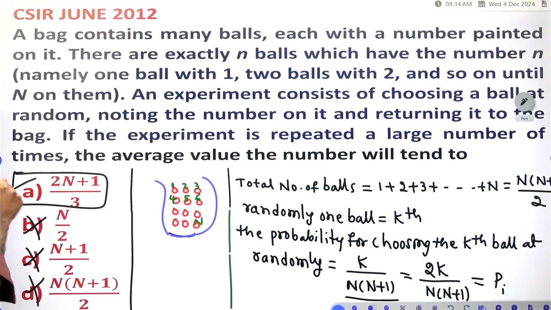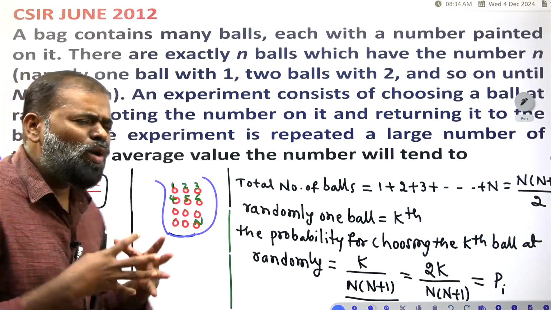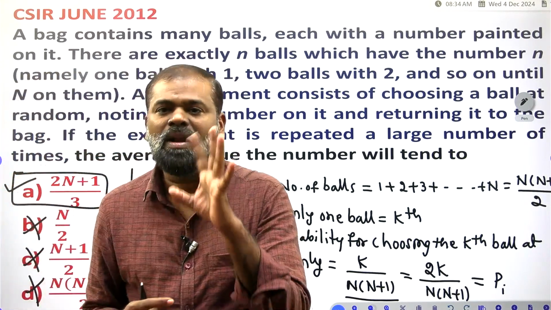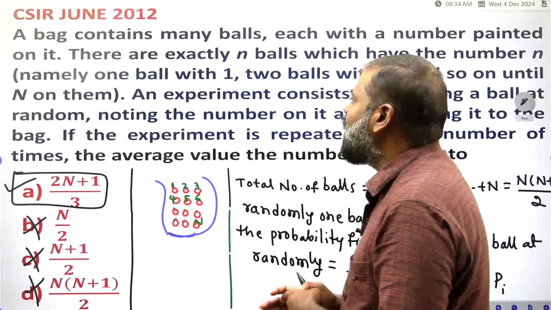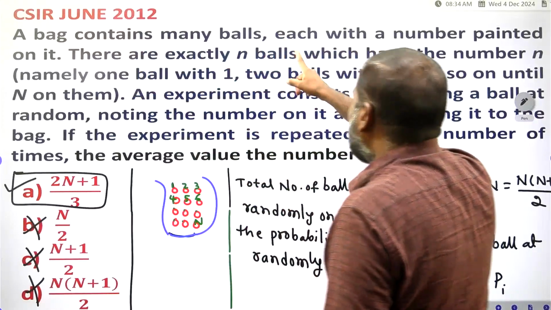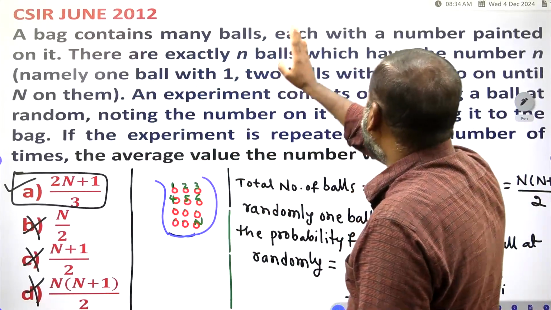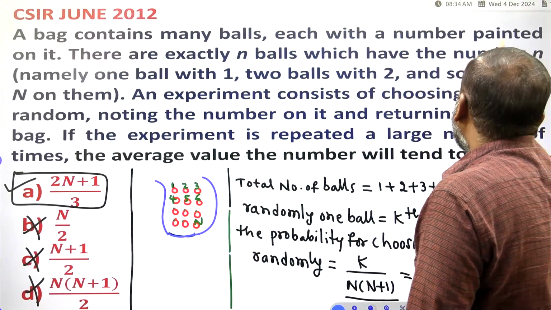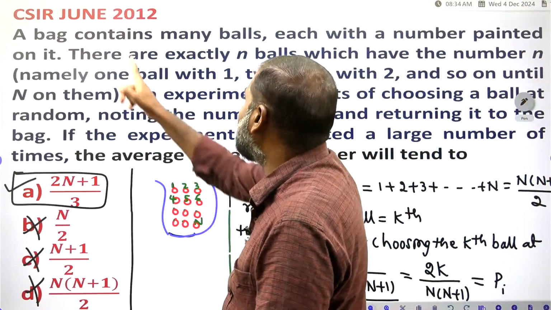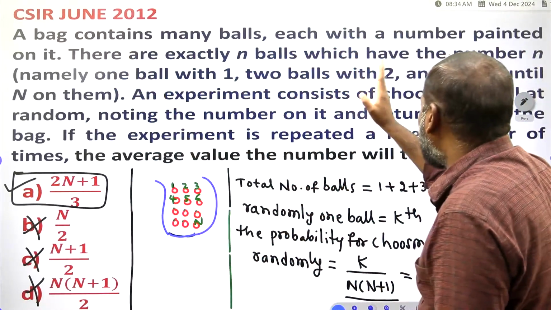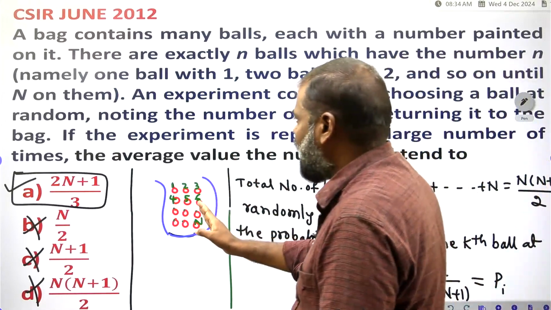2n plus 1 divided by 3 is correct. How simple it is? It's very simple. First you know the question. A bag contains many balls, each with a number painted on it. There are exactly n balls which have the number n, right?